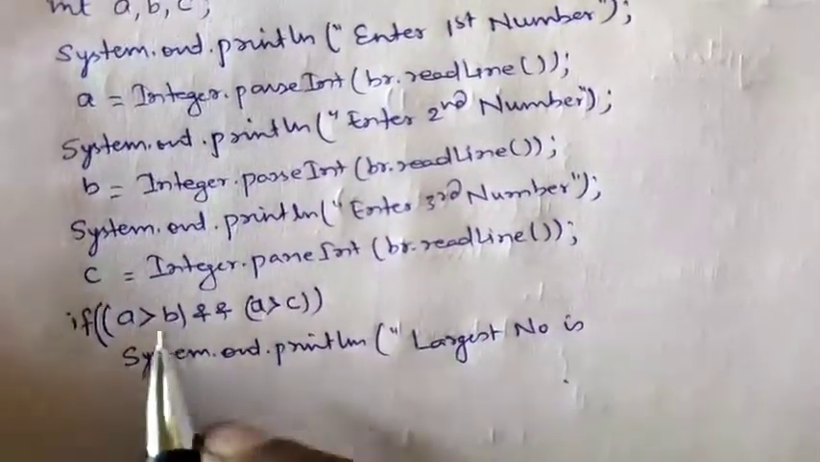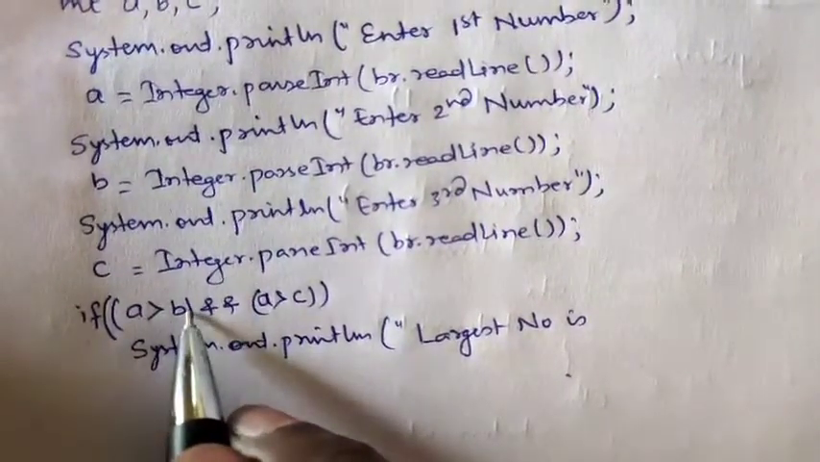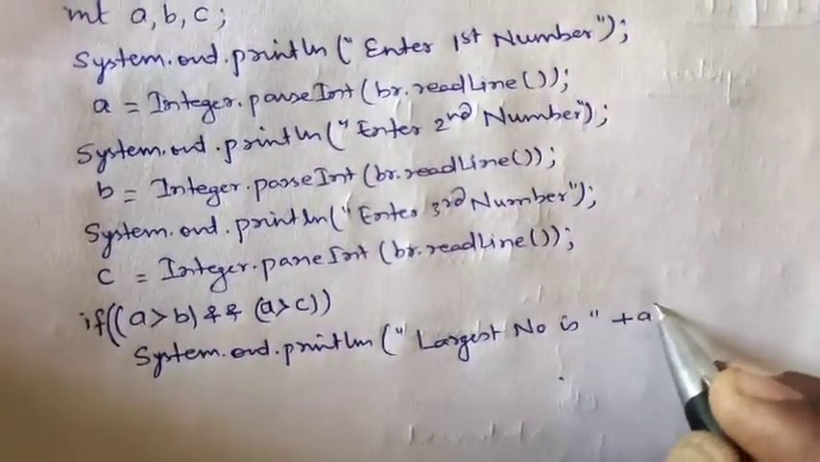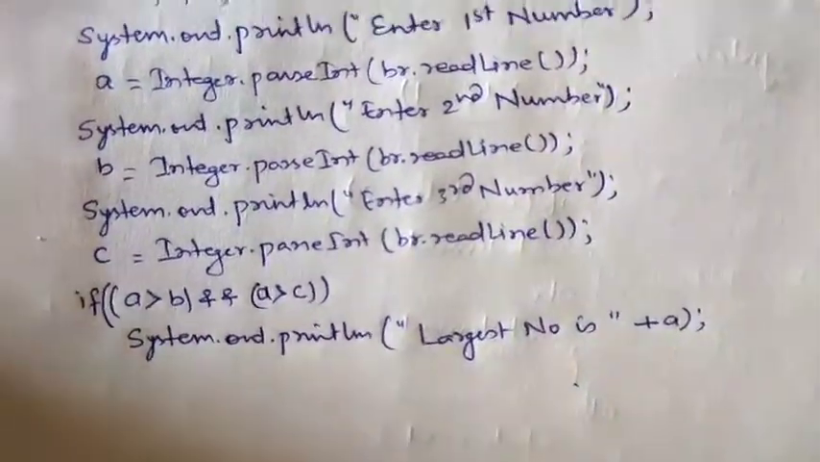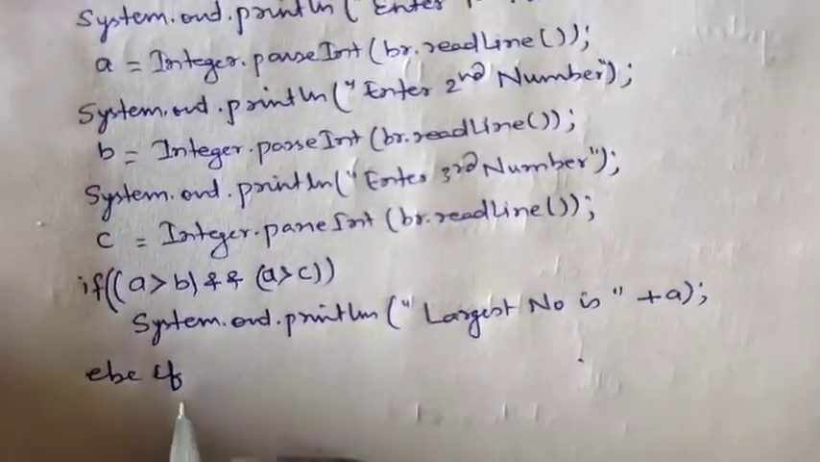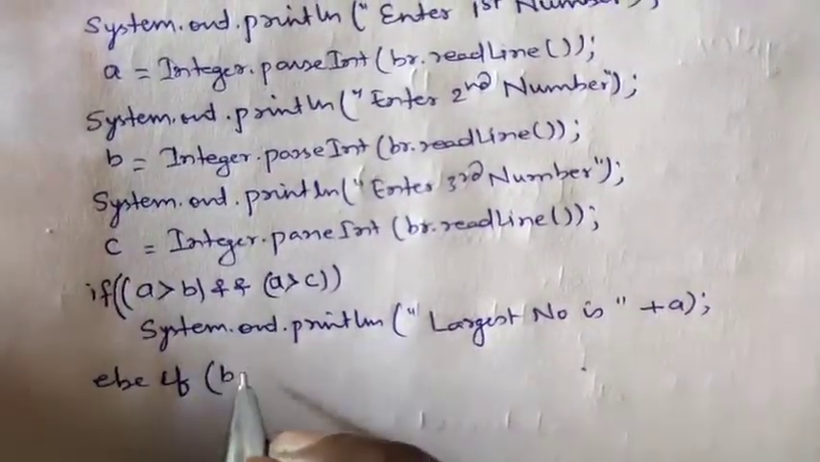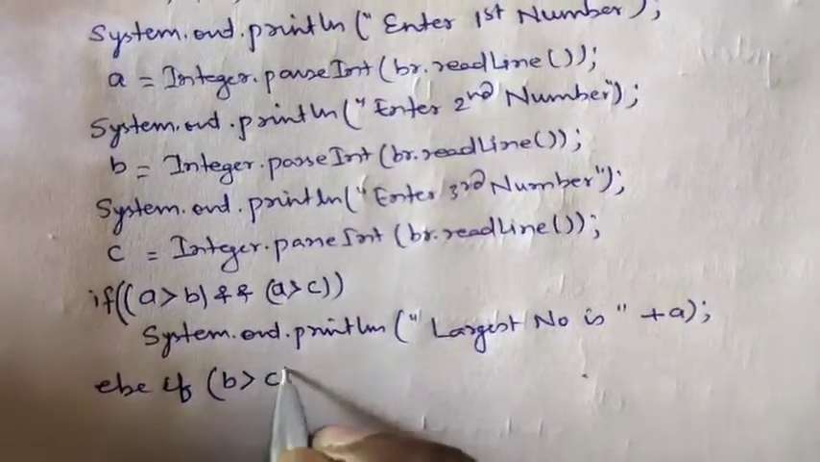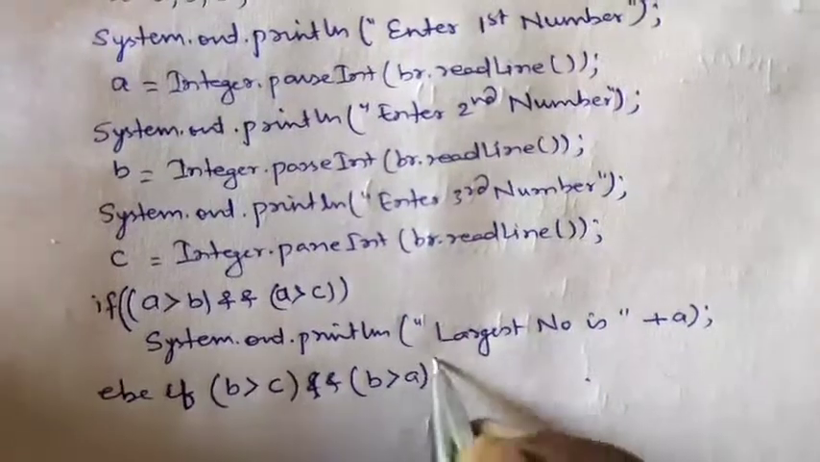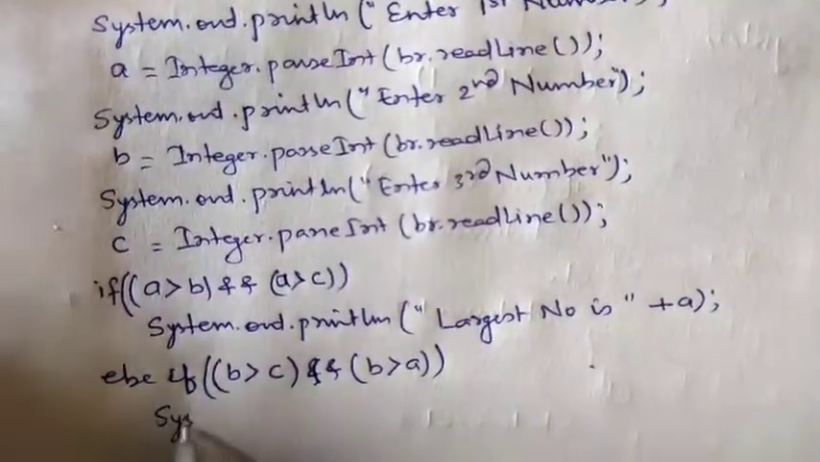The greatest number is which one? It is a, since when this is true, a will be greater than b as well as c. Therefore the largest number is plus a. We will display the value of a. Then we will write else if condition. Now we have checked for a, similarly we will check for b. If b is greater than c and b is greater than a, if this condition is executed and returns true, then this message will be displayed.